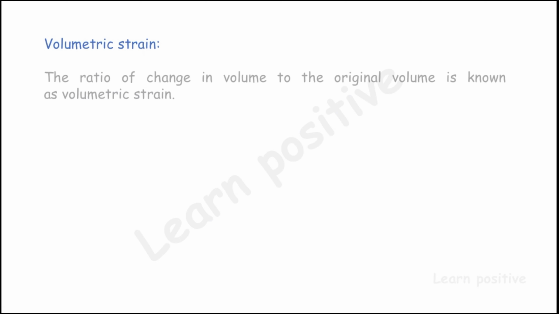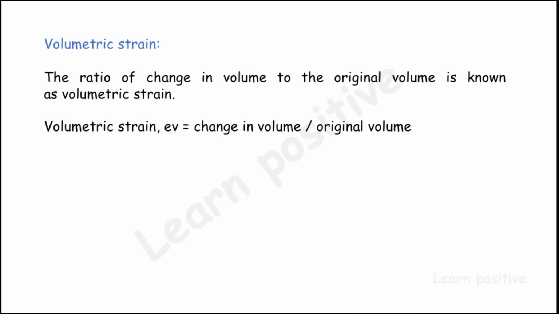And the next one is volumetric strain. Volumetric strain is the ratio of change in volume to its original volume. For example, we take a one liter water bottle, and now we are going to give a stress on the water bottle.